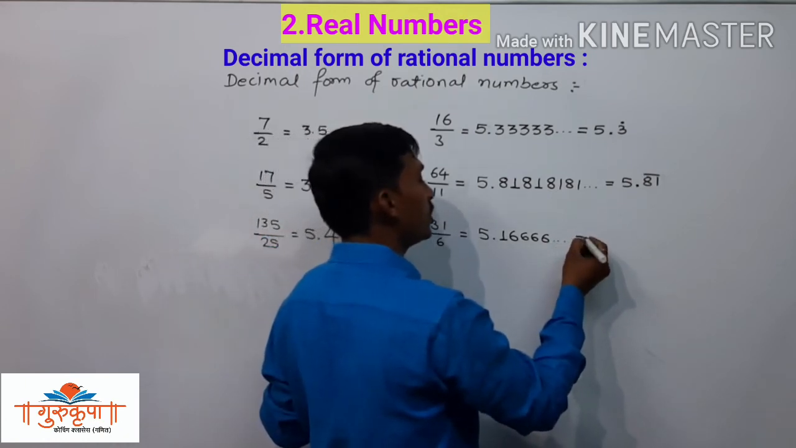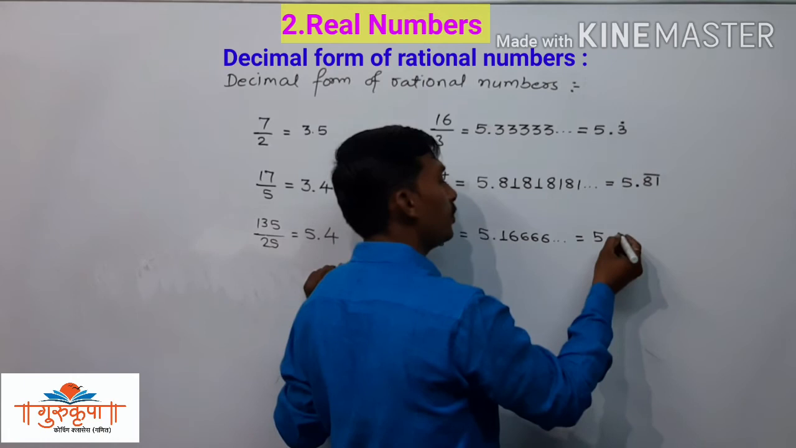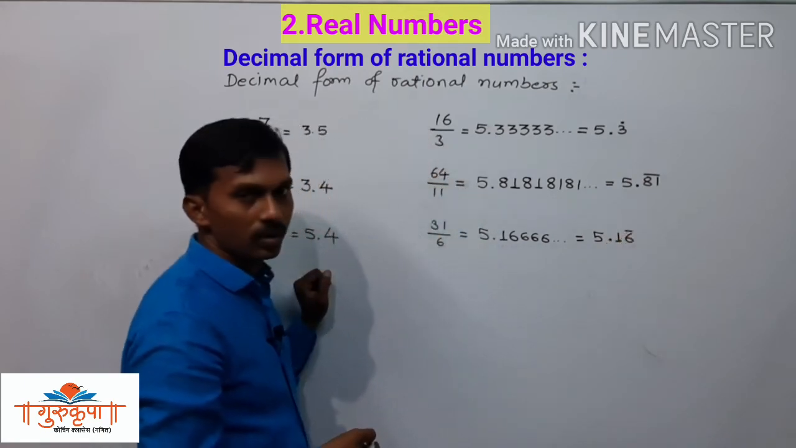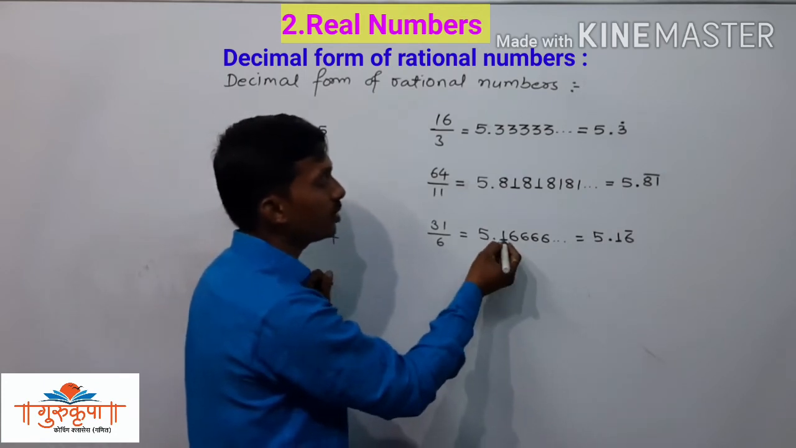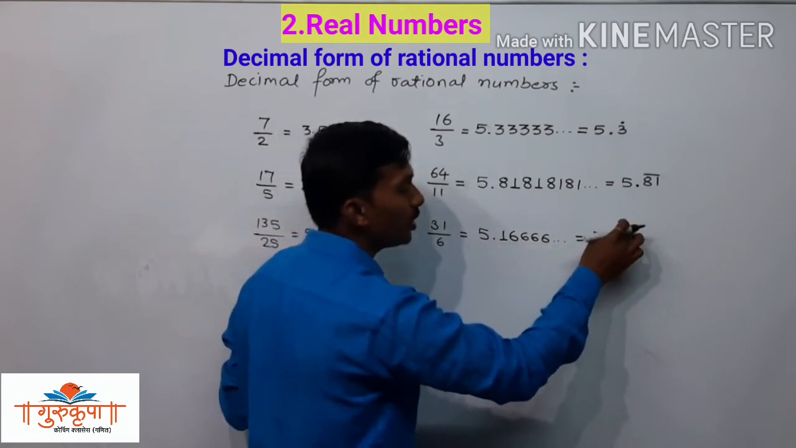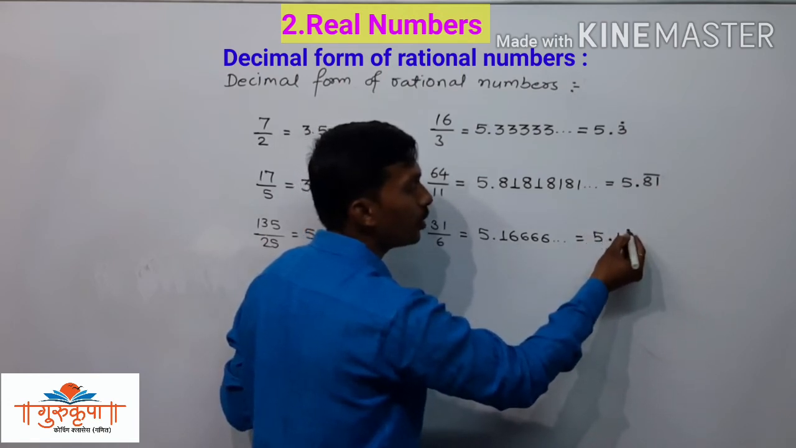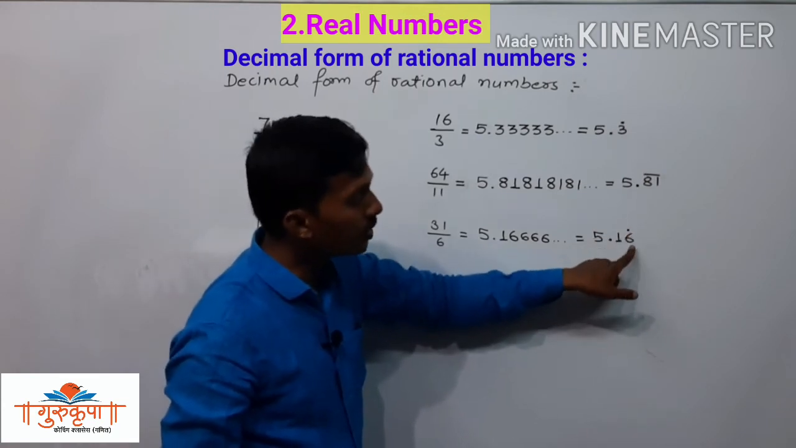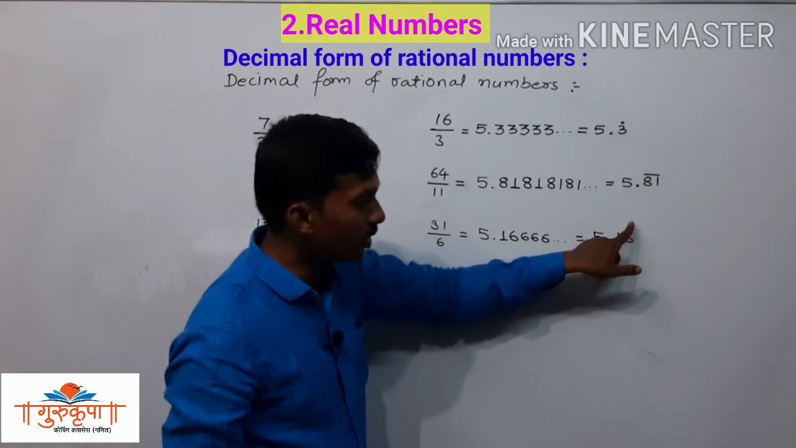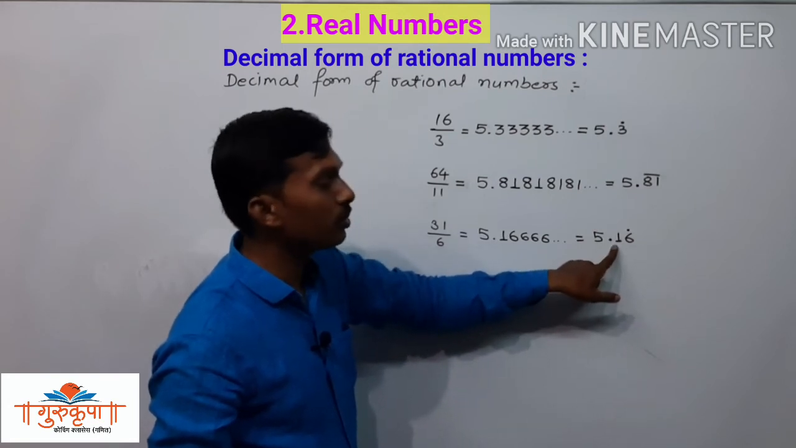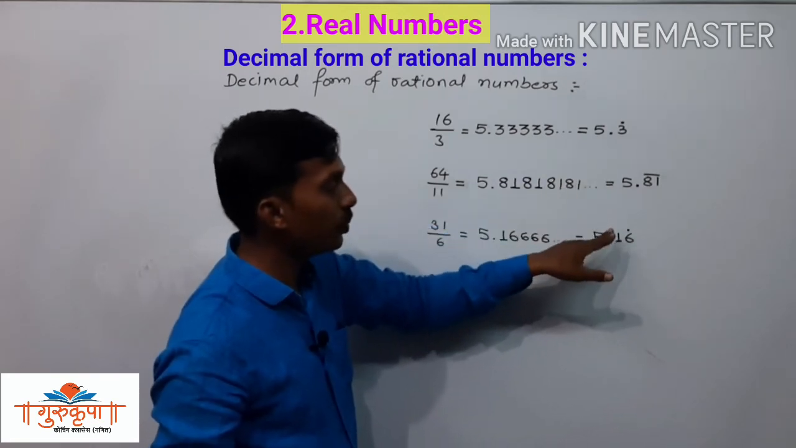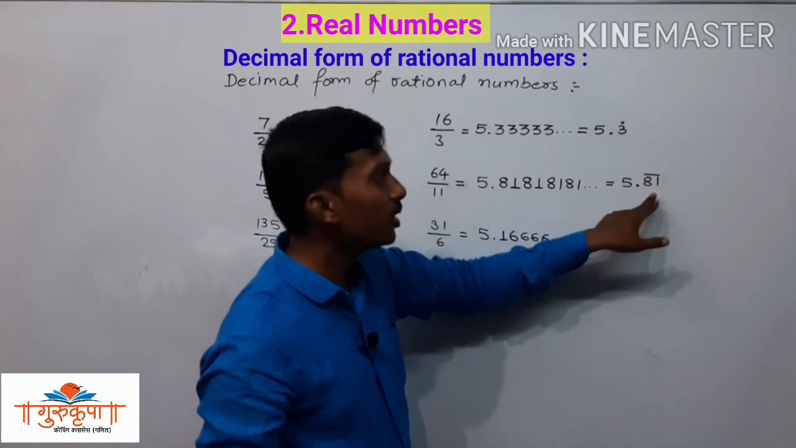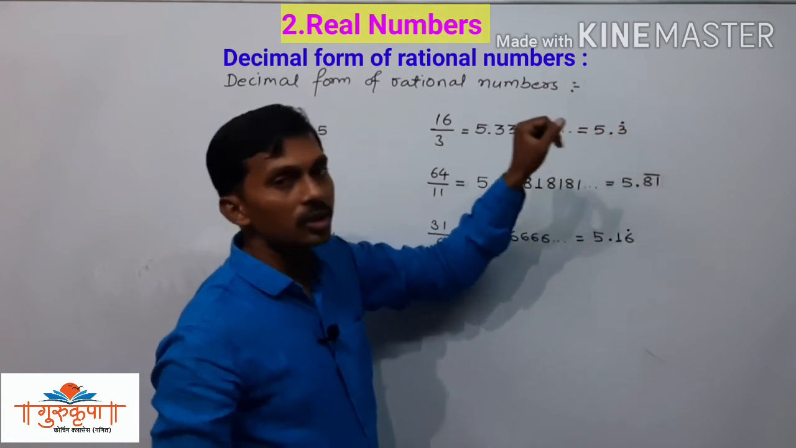So here we can write this number as 5.1 recurring 6. Only 6 is going to recur. This one is not recurred, since we have to draw a line, or we have to put the dot on the head of 6 only. And we can read it as 5.1 recurring 6. 1 is not going to recur, so we have to read 1 before, that is 5.1, then recurring 6. Here 5 point recurring 81. Here 5 point recurring 3.